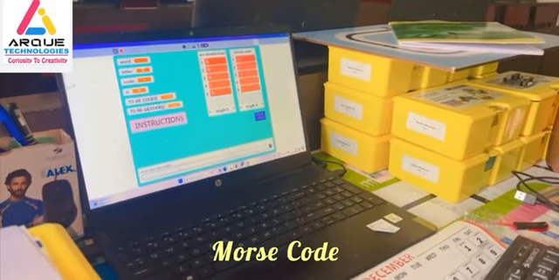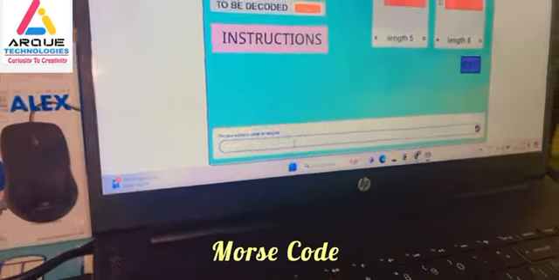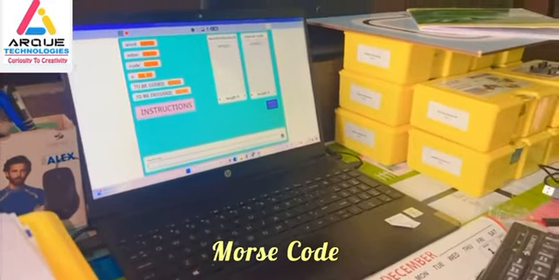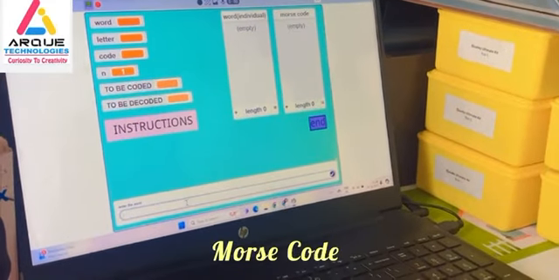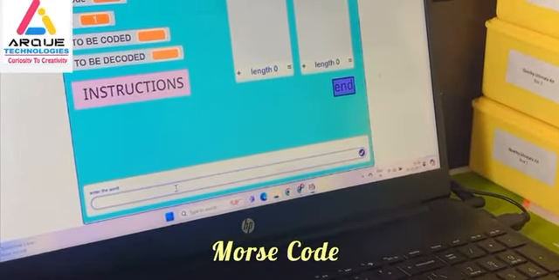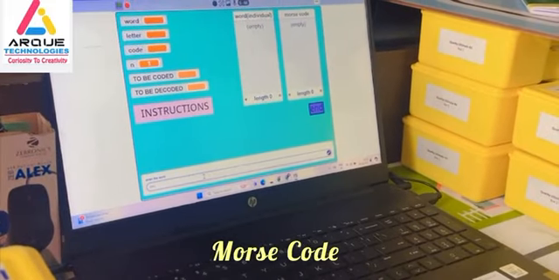Now here we have to specify what we have to do. Either we have to code or we have to decode. So we will code first. Then we have to enter the word. So I will enter the name of my teacher.